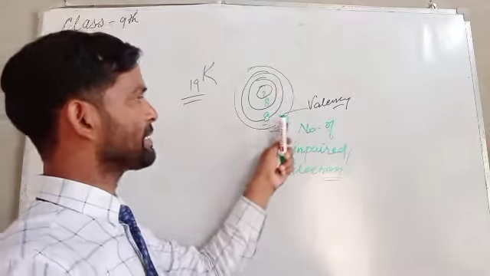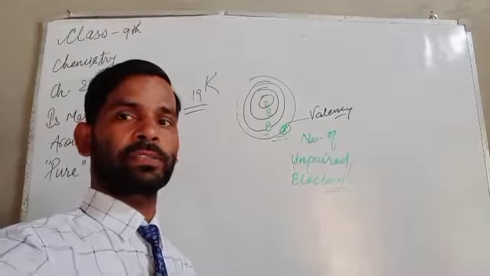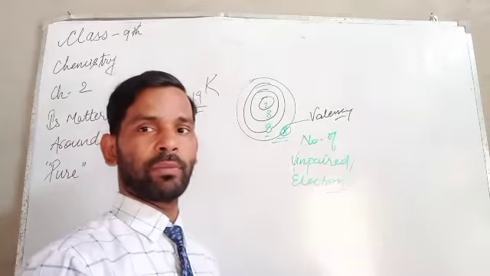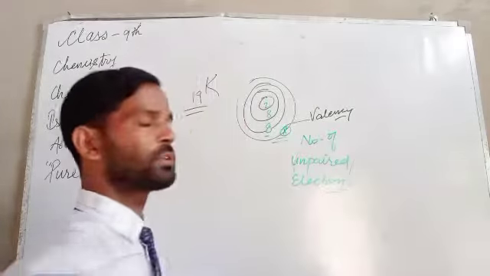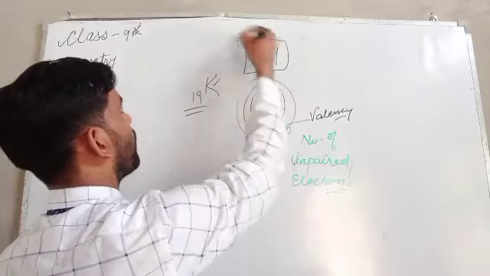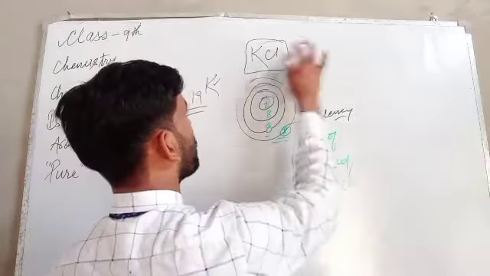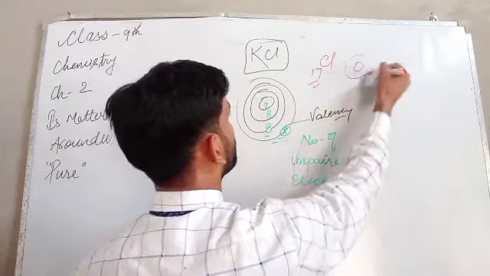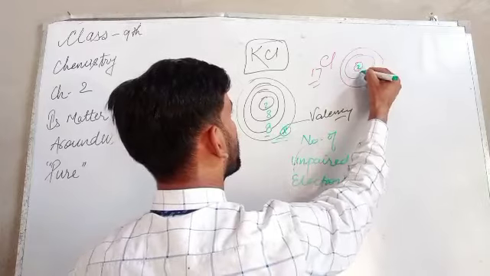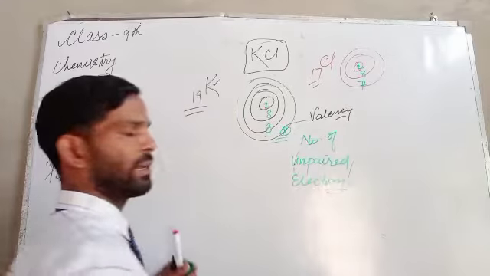Why? Because this one single electron takes part in all chemical reactions. If it takes part in all chemical reactions, then it is responsible for all these chemical reactions taking place. Suppose there is chlorine and a compound formed, potassium chloride. How will it take place? It is formed on behalf of the chlorine, that is chlorine 2, 8, and here 2 electrons, 8 electrons, 10 plus 7, that is, the last 7 electrons.